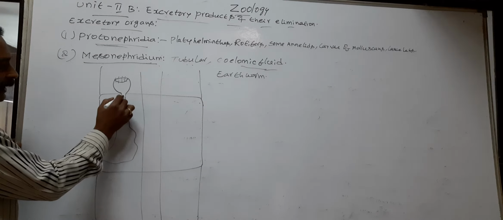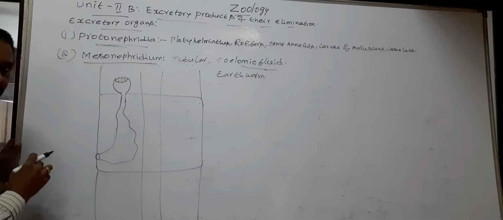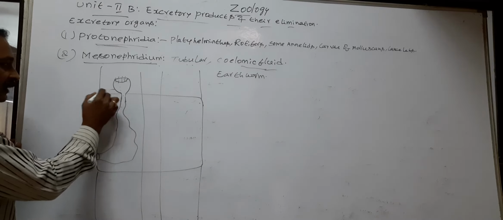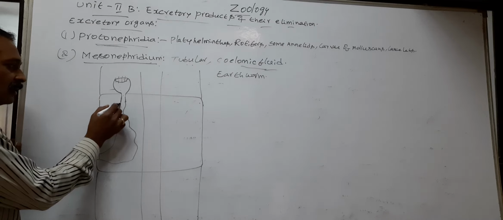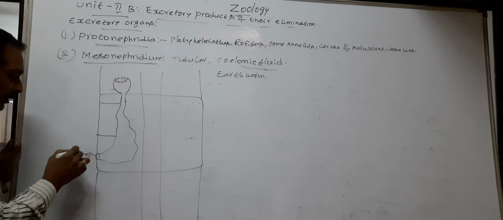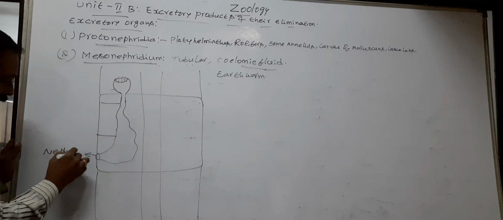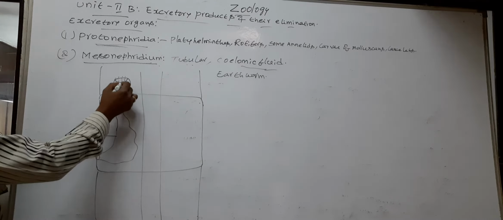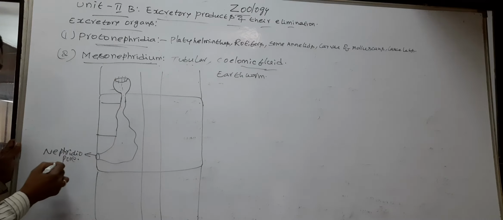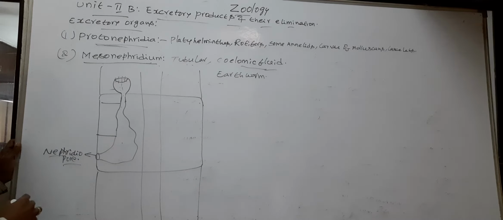The mesonephridium possesses a funnel-shaped structure, neck, body, and nephridiophore. So the mesonephridium opens out from the body to outside through the nephridiophore.